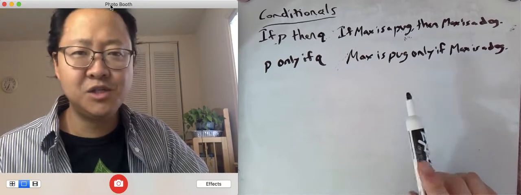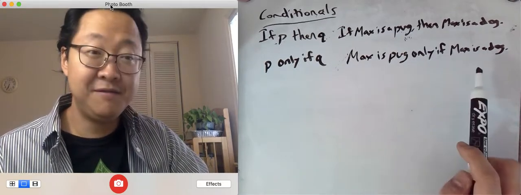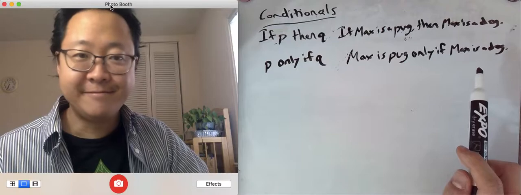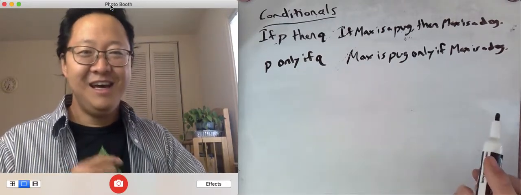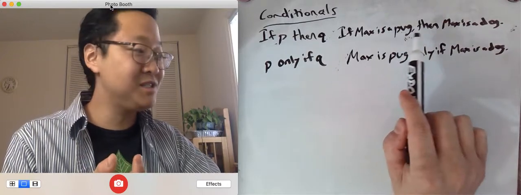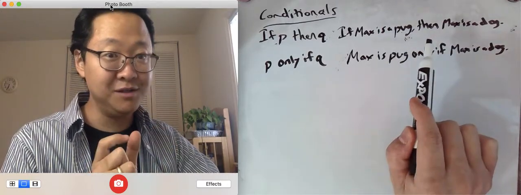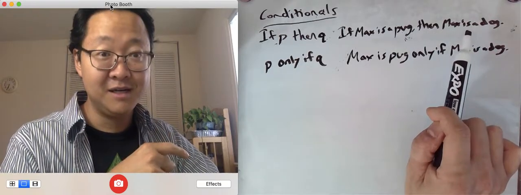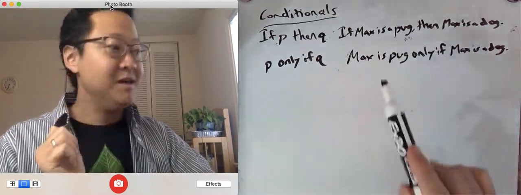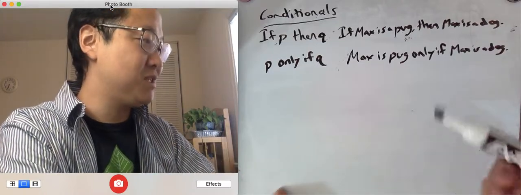Is this sentence true? Something's a pug only if it's a dog. Yeah, it's true, right? You're a pug only if you're a dog. And remember with conditionals, we saw if we switched them, it became false. So if I said, if Max is a dog, then Max is a pug, that's false, right? Similarly, let's see what happens if we switch this one.